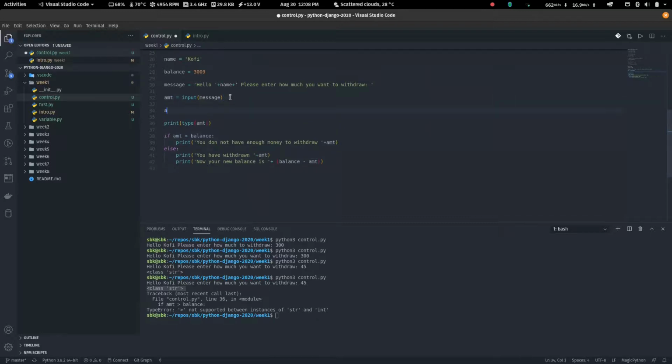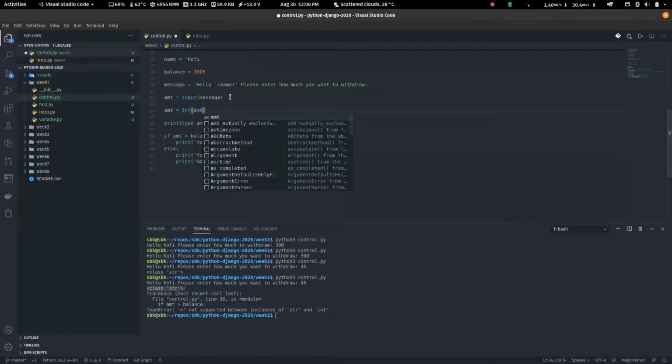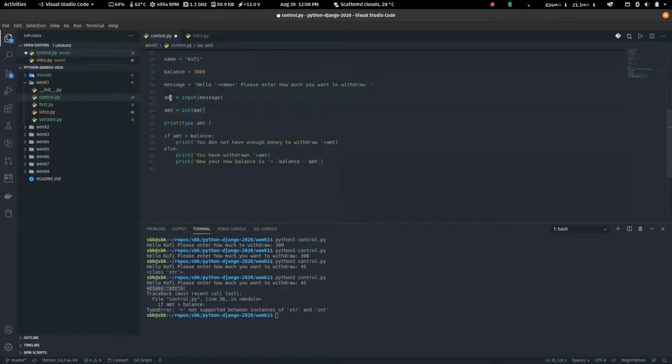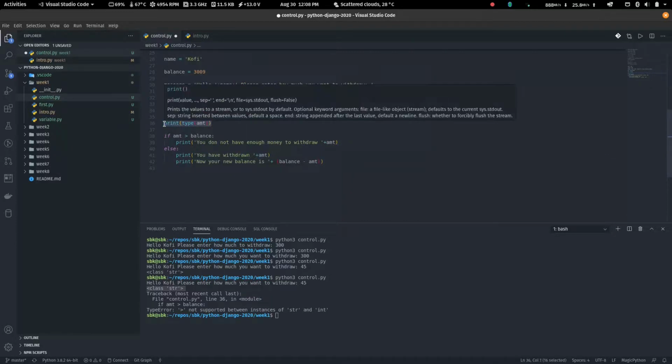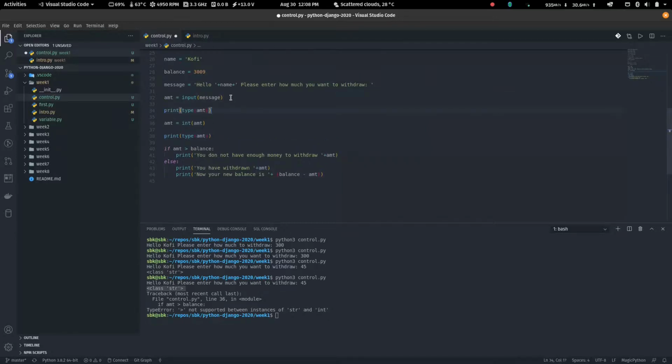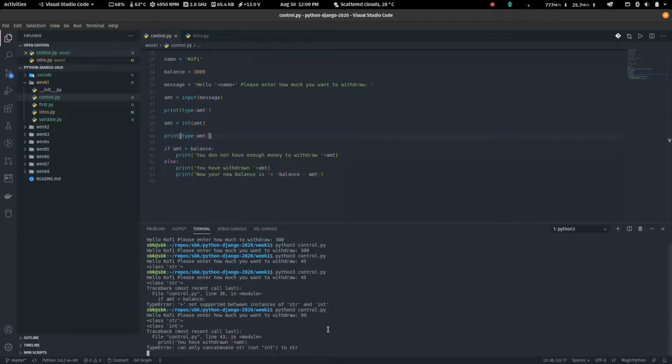So what we need to do is convert this amount into an integer. This is a string, so how do we convert it to an integer? We just say AMT again, and we say int, into brackets, AMT. So this AMT here is a string. Now take that string AMT and put it into a function called int. This function is going to convert that string to an integer, and then we can use that in balance. I'm printing the type here and I'm printing the type here. You see that it will change, right?